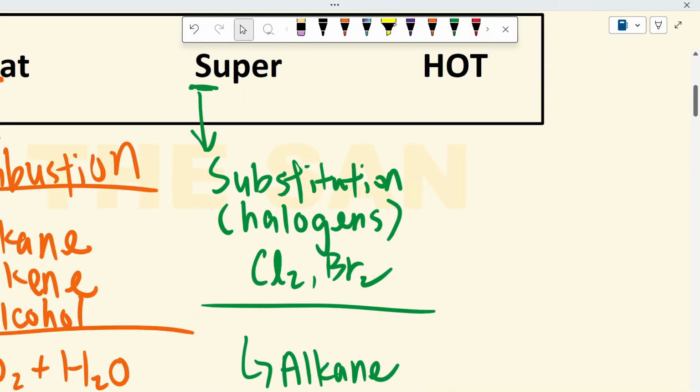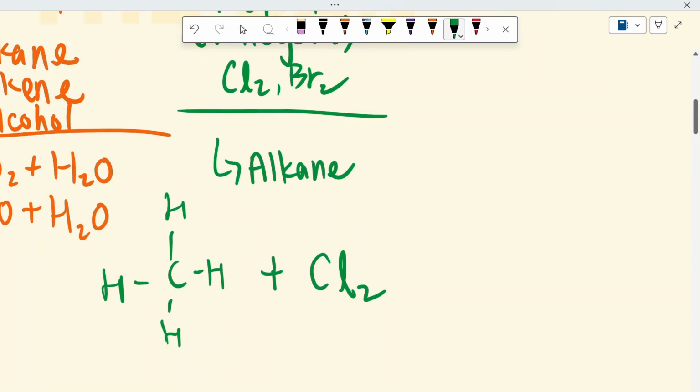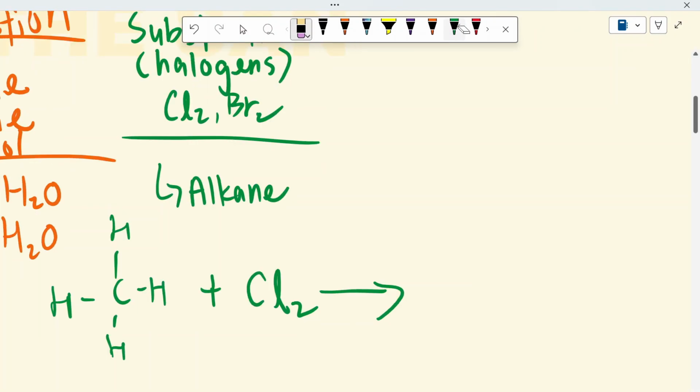Substitution, as the name suggests, means that we substitute, we replace something from the alkane. For example, we have CH4, and when it undergoes substitution, I add in Cl2. I will use Cl to replace the hydrogen here. Your hydrogen will now be replaced by Cl, and the rest will just remain as hydrogen.